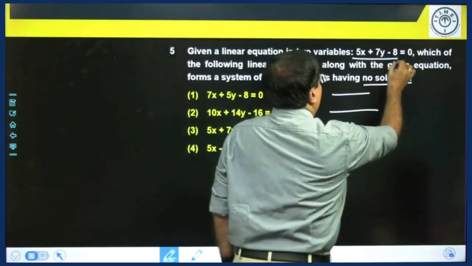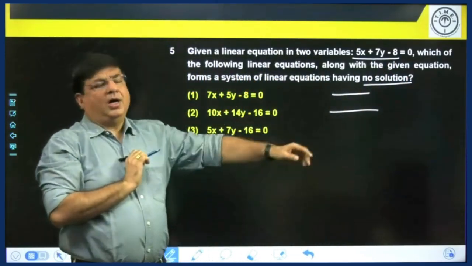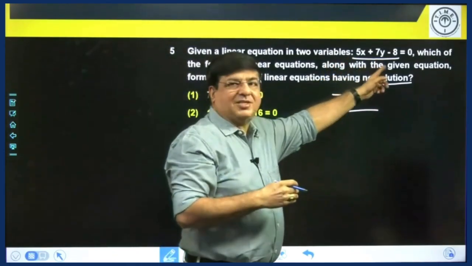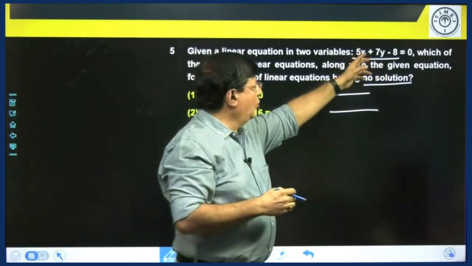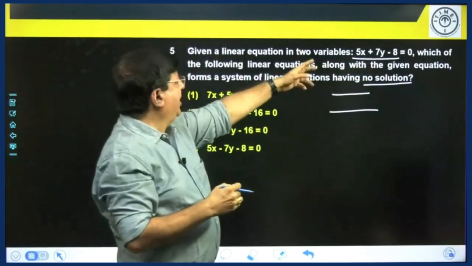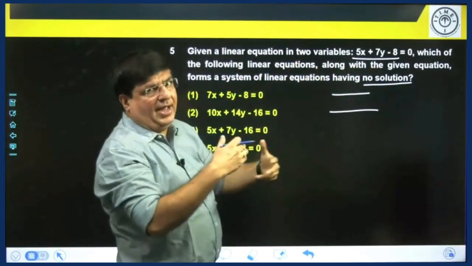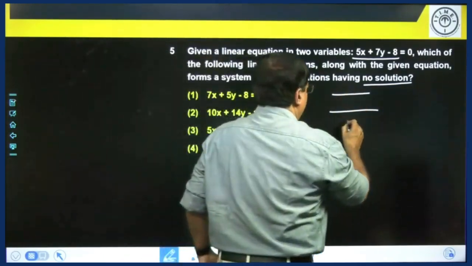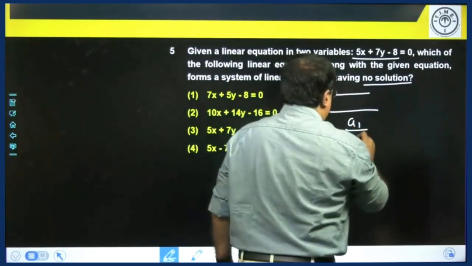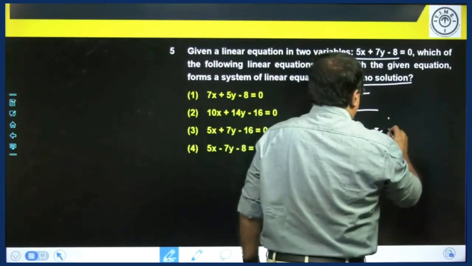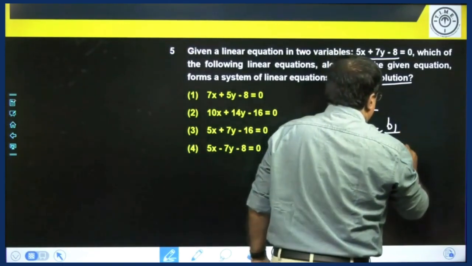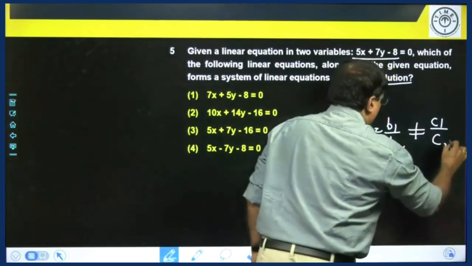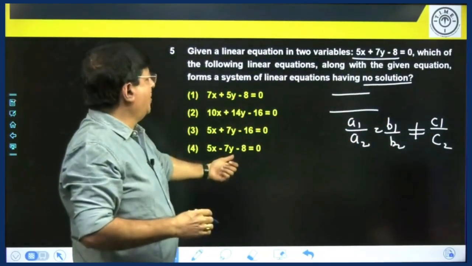This 5x plus 7y minus 8 equal to 0, if you give the values of x and y and plot it on graph paper, this will come out to be a straight line. So when two linear equations in two variables do not have a solution, the lines will be parallel. And what is the condition in such a case? The condition is a1 by a2 is equal to b1 by b2, and that should not be equal to c1 by c2. So let us try out these conditions for the various options that are given.